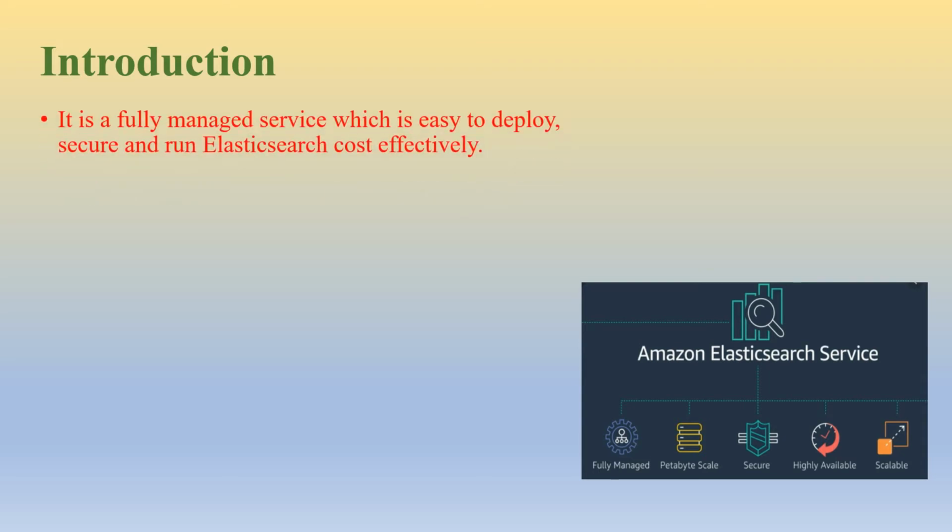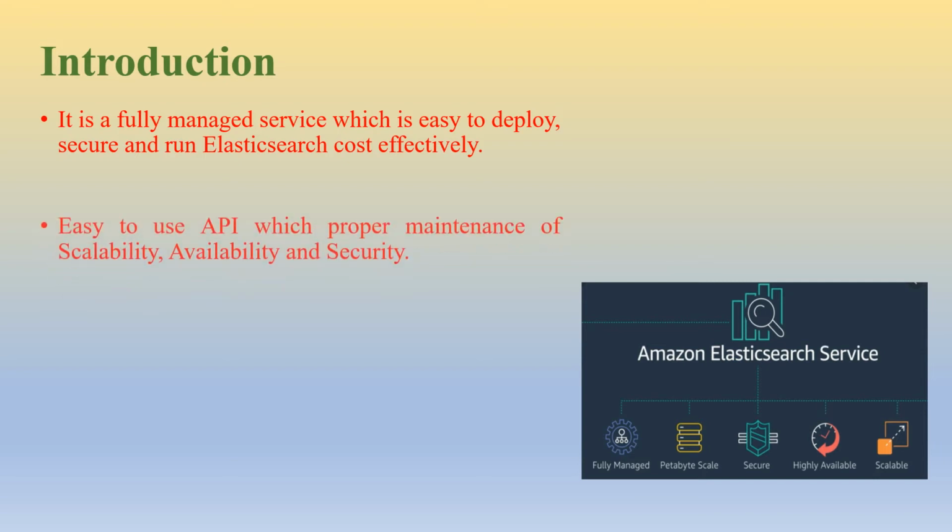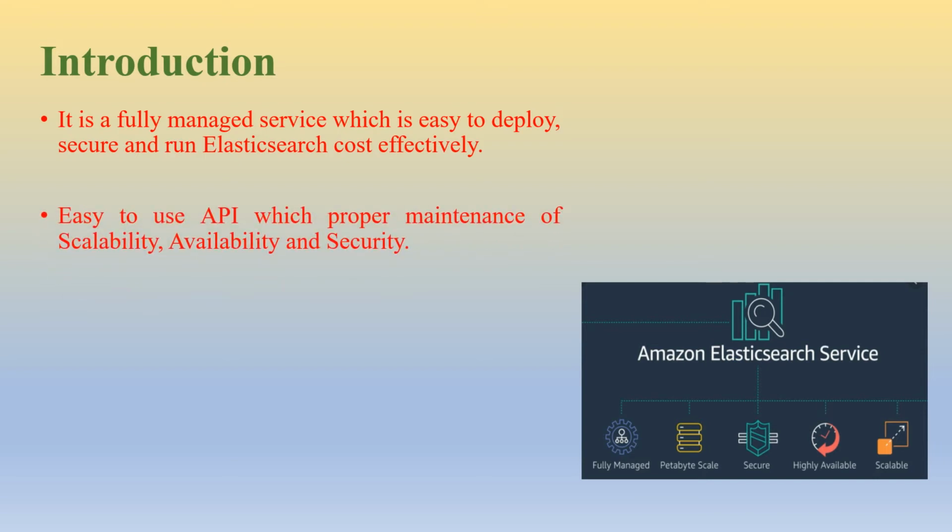Amazon Elasticsearch is an open source, fully managed service which is quite easy to deploy, operate, secure and scale for log analytics, application monitoring, full text search and many others. It has an easy to use API, a completely managed service and real-time analytics capabilities, with proper maintenance of the scalability, availability and security that production workloads require. We can even build, monitor and troubleshoot our applications using the tools we love at the scale we need.